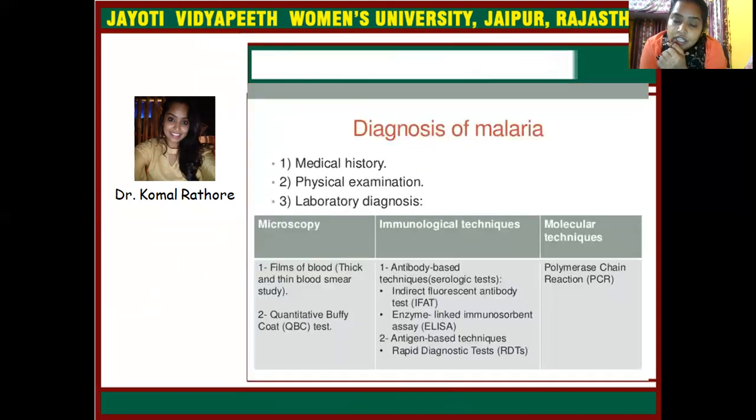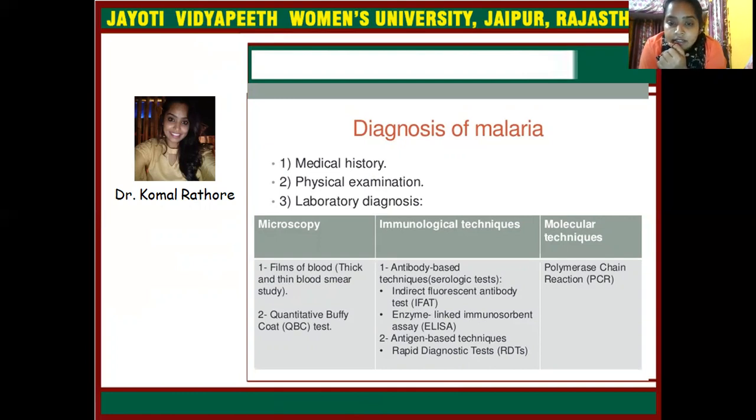So diagnosis is of three types: clinical, physical examination, and laboratory diagnosis. Microscopically, a film of blood, thick and thin blood smear study, and the quantitative buffy coat QBC test are also used.